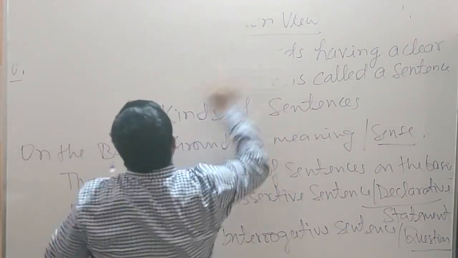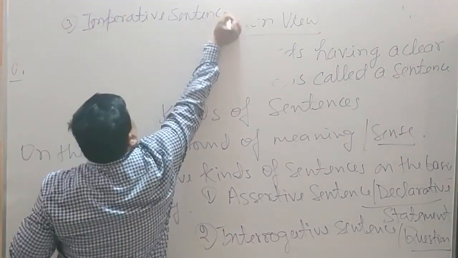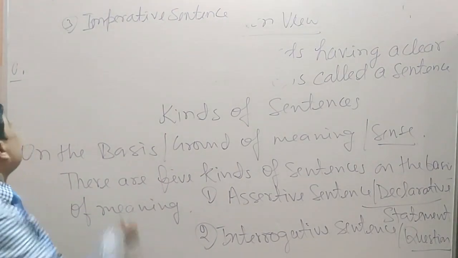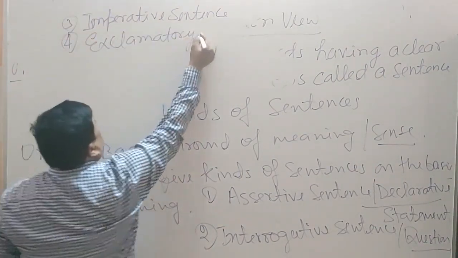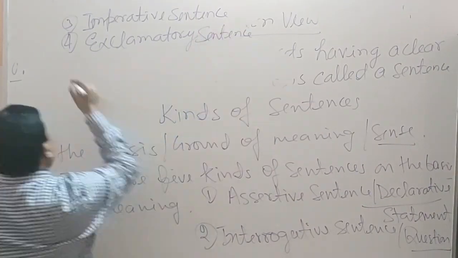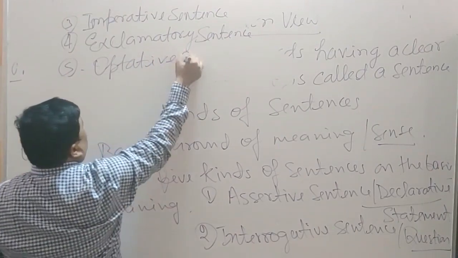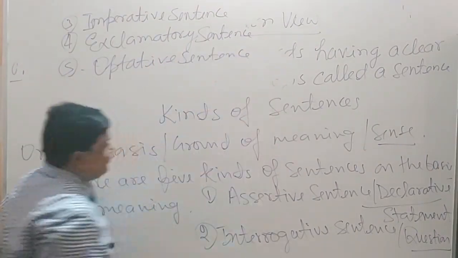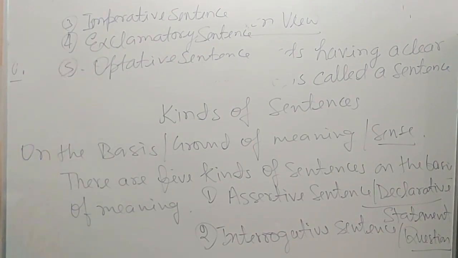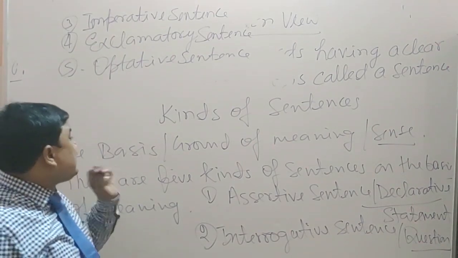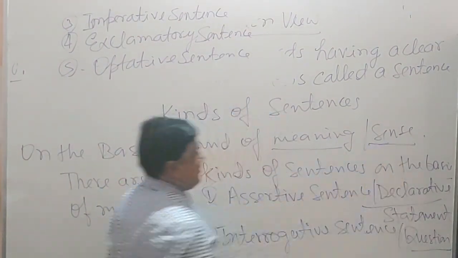Third is imperative sentence. Fourth is exclamatory sentence. And fifth, optative sentence. Dear students, these all 5 sentences are based on meaning or sense.